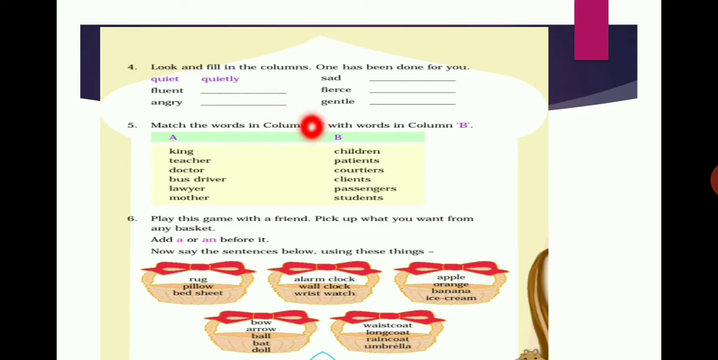Where will be the king? In a courtiers. Teacher, children. Like that each one we have to match.